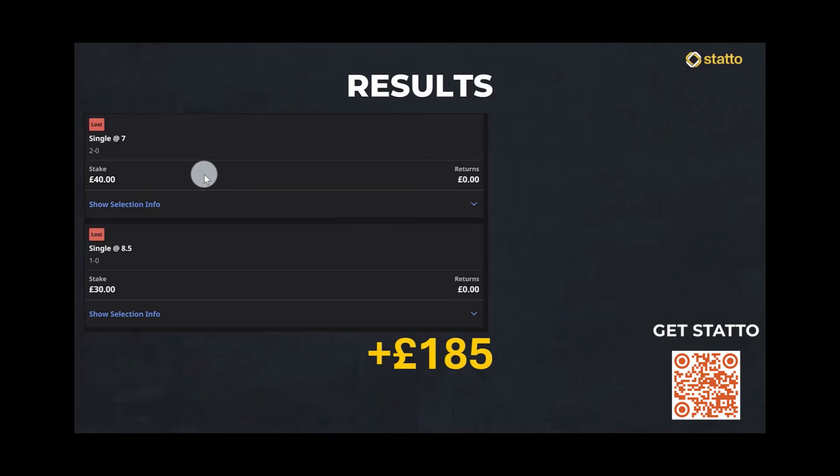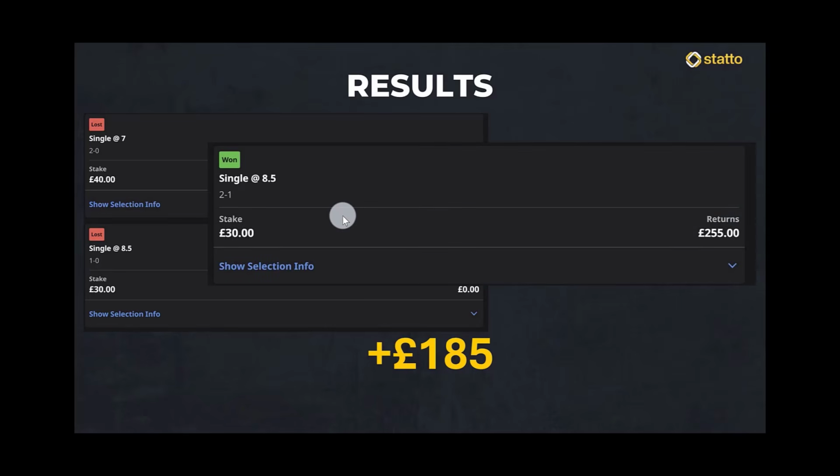So these were our losing bets, our 2-0 anchor score that lost. As you can see, the 1-0 anchor score lost very, very early on in the match, but it was the 2-1 which gave us the returns. So 255 returns minus the 70, it's 185 returns on this match. And again, it just shows you why this particular system is one of the best ways to bet on correct scores.